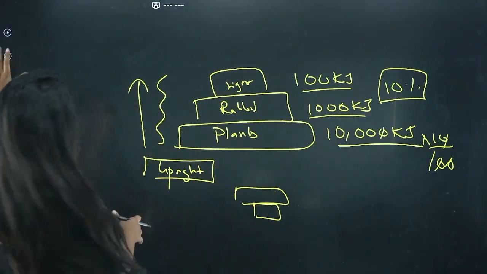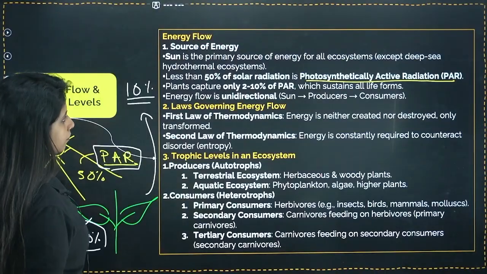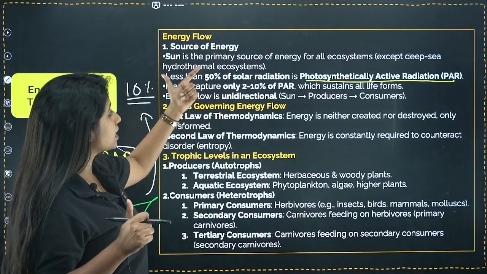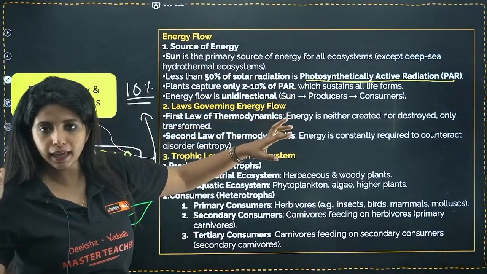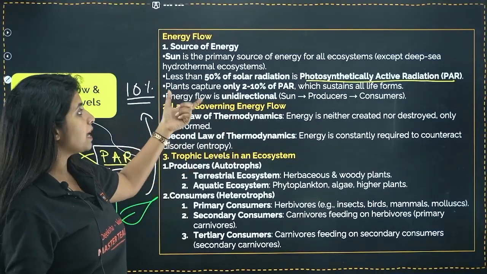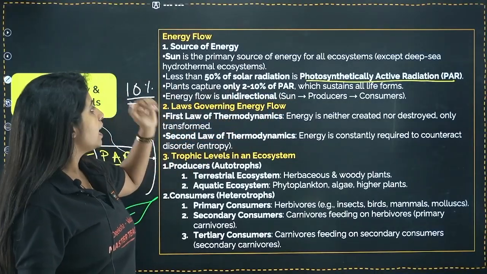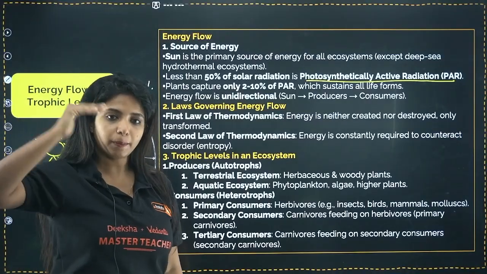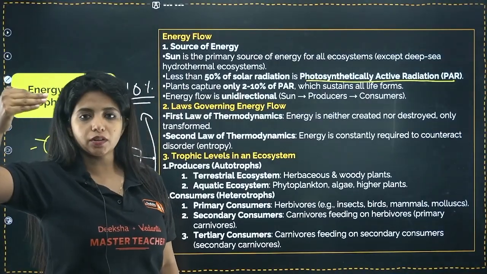Okay, let's come back to the story. So we were right over here. The sun is the primary source of energy. We know that. Less than 50% of solar energy is PAR, photosynthetically active radiation. Plants capture only 2 to 10%. We know that energy flows in a unidirectional way, that is, only in one direction. As I told you, plants, then primary consumer, then secondary consumer, right?